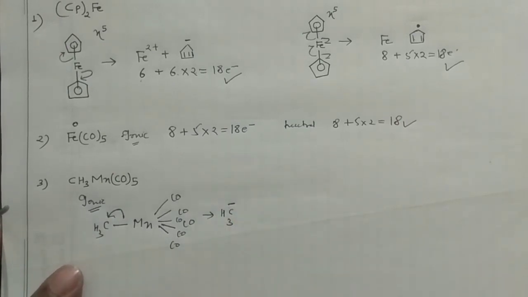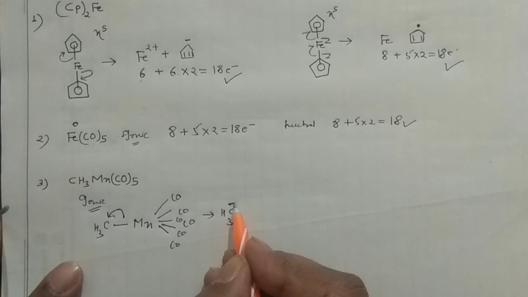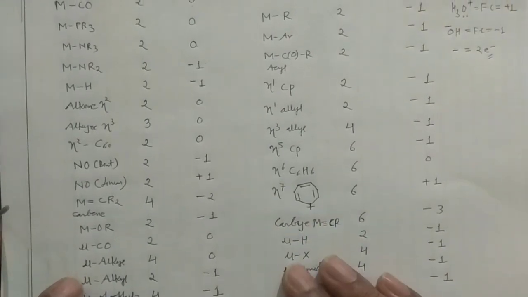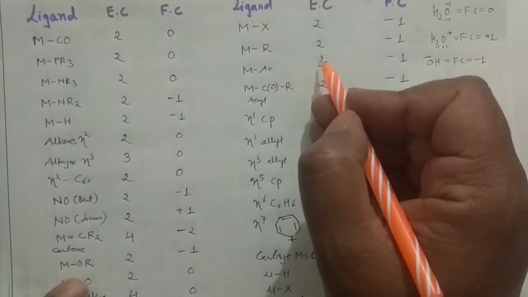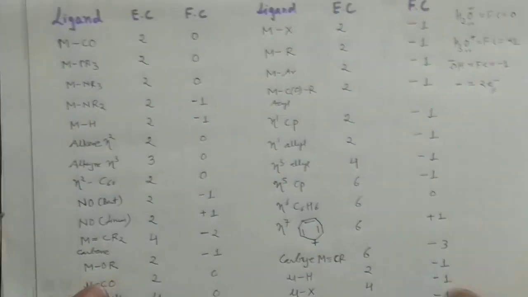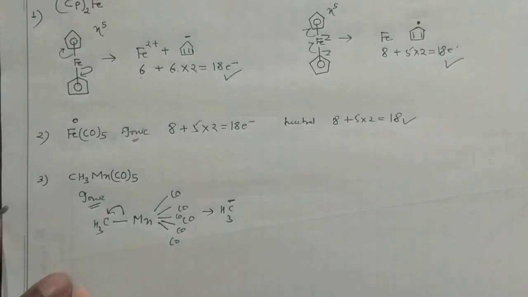So if you count the electrons on it, CH3 will give you, negative charge is there, so let us check what it is giving. Alkyl group terminal, it is giving 2 electrons. Electron count would be 2 in that case. So 2 for this one.